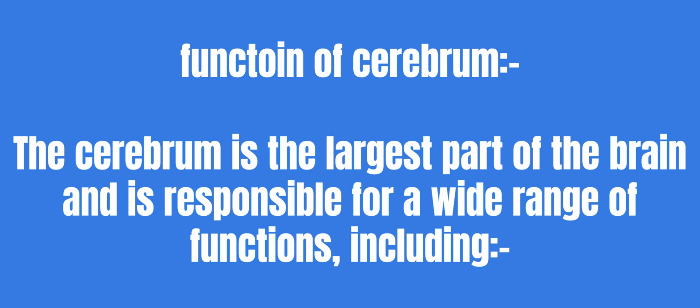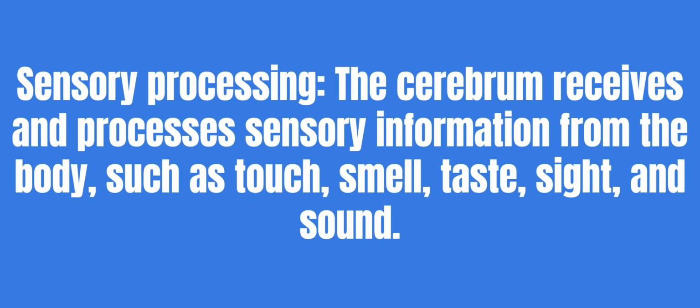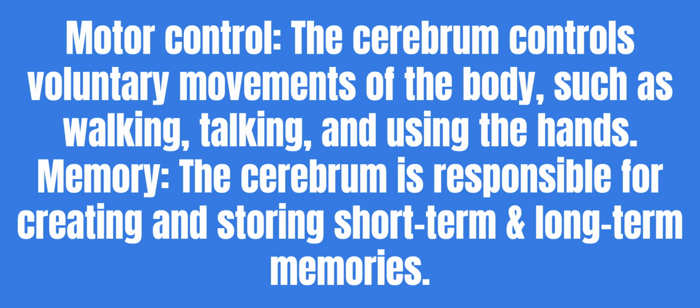Function of cerebrum. The cerebrum is the largest part of the brain and is responsible for a wide range of functions, including sensory processing. The cerebrum receives and processes sensory information from the body, such as touch, smell, taste, sight, and sound. Motor control. The cerebrum controls voluntary movements of the body, such as walking, talking, and using the hands.